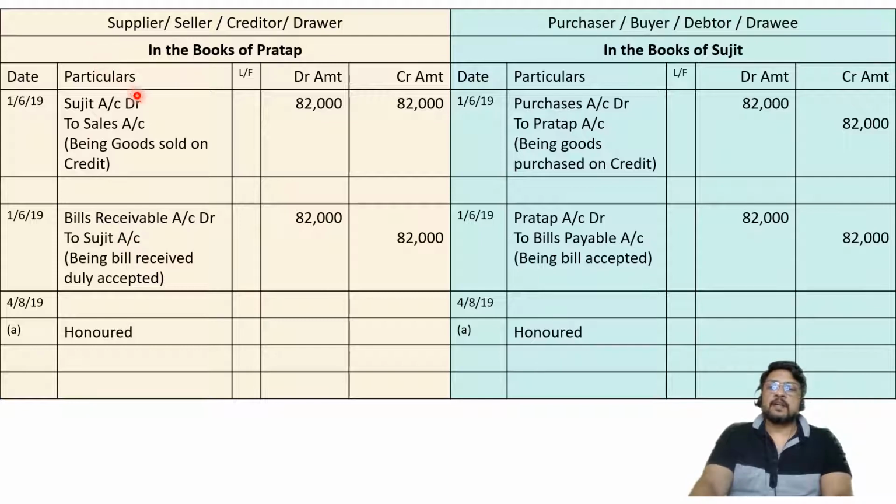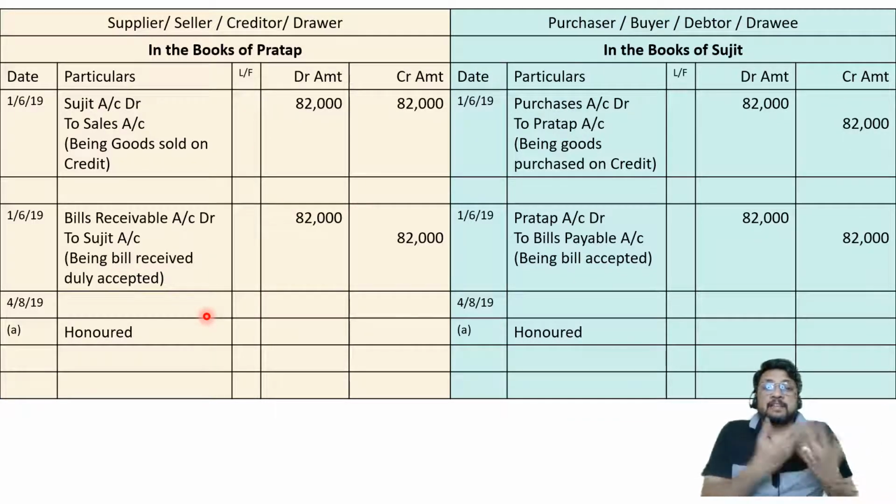In the first entry, Sujit account was debited. In the second entry, Sujit account was credited. It means Sujit account is already closed in your books. So now, at the time of honoring the bill, if you are going to say that Sujit is the giver, let us give credit to the giver. So let us give credit to Sujit account. Then Sujit account will get only one debit, but it will get two credits. That means Sujit account credit will be higher as compared to debit.